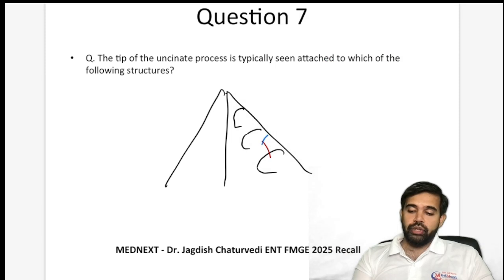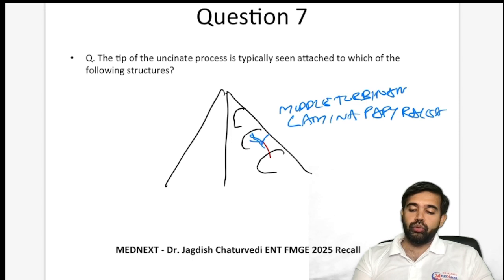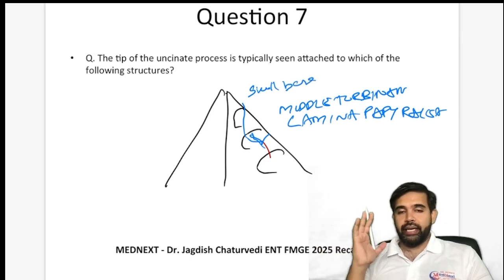It can attach to the lamina papyracea, it can attach to the middle turbinate, or it can attach to the skull base. Any of the three areas it can.